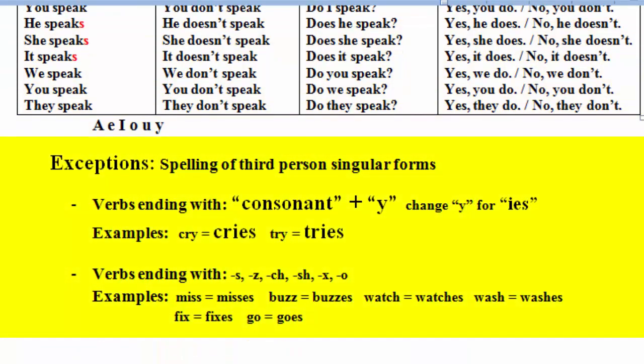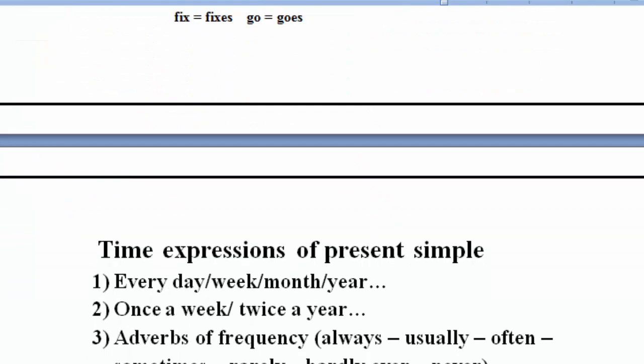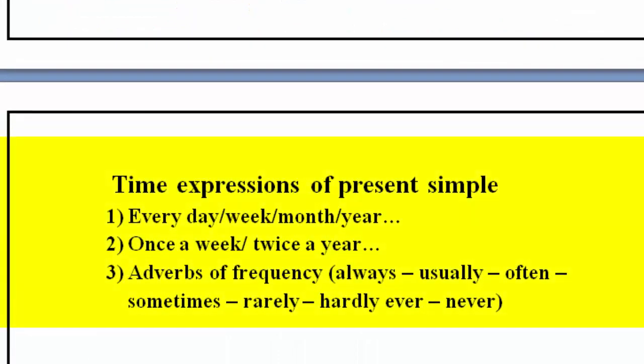We also saw the exceptions of the third person singular. And at the end we see the time expressions of present simple: every, once or twice a week.